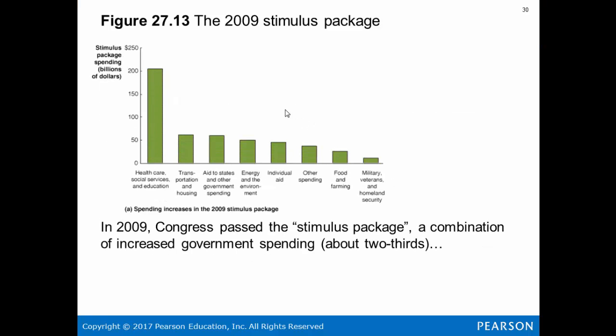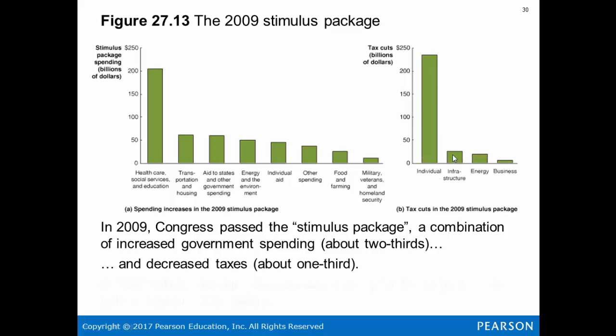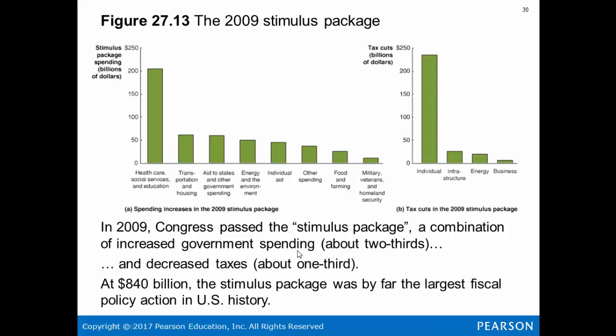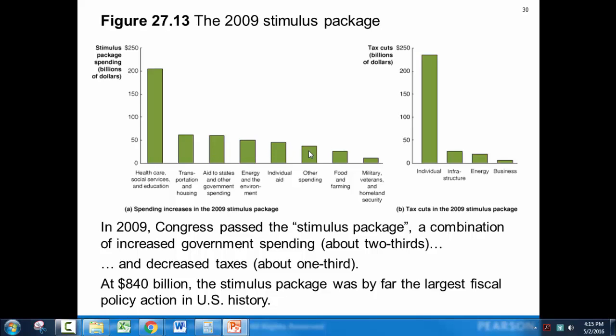In 2009, Congress passed a stimulus package, a combination of increased government spending, about 2/3, and decrease in taxes, about 1/3. So here's how it went. At $840 billion, the stimulus package was by far the largest fiscal policy action in U.S. history. This talks about where the package in billions of dollars went. Healthcare, social services and education, transportation, aid to state and other government spending, energy and environment, individuals, other spending, food and farming, military, veterans, and homeland security. Here's where the tax cut went. Individuals, infrastructure, energy, and business.